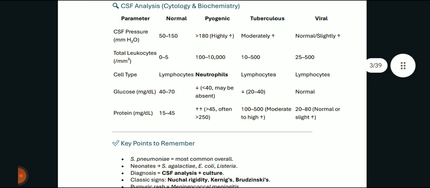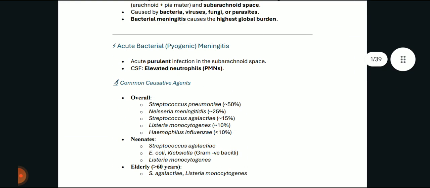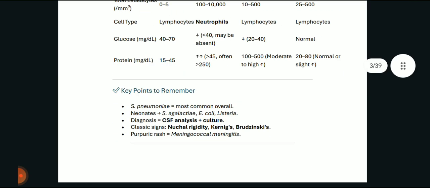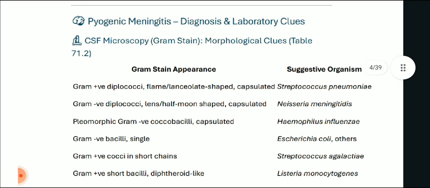Okay, this we have already discussed in the agents. Streptococcus pneumoniae is the most common overall agent for bacterial meningitis. Now coming on to the diagnosis and laboratory clues, as we are seeing lab diagnosis.